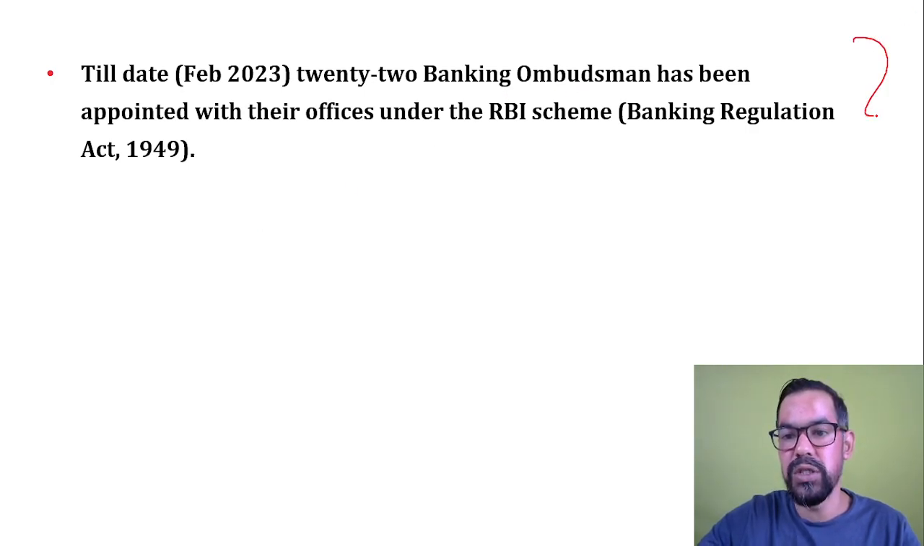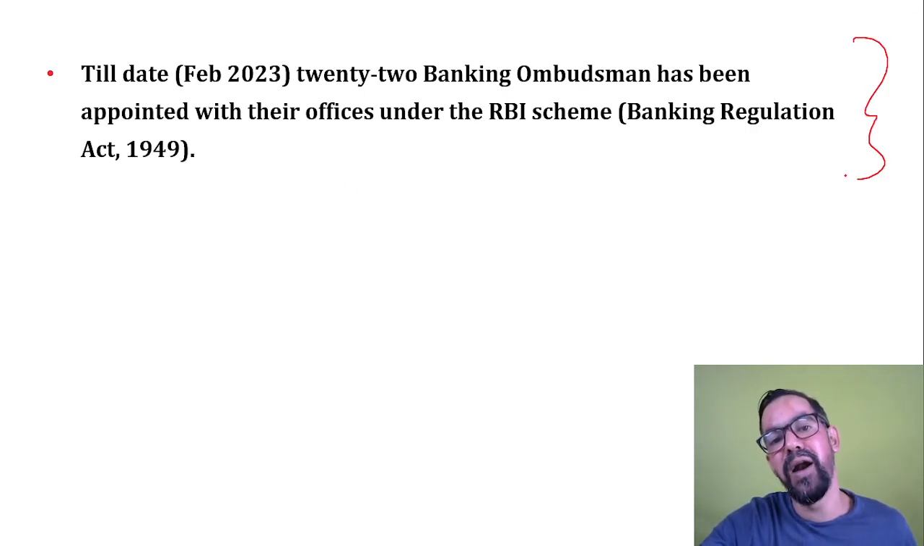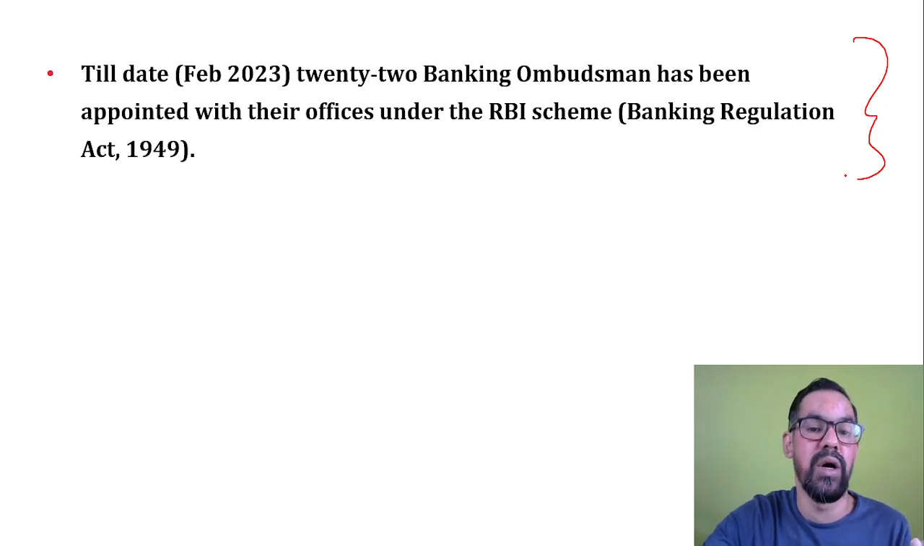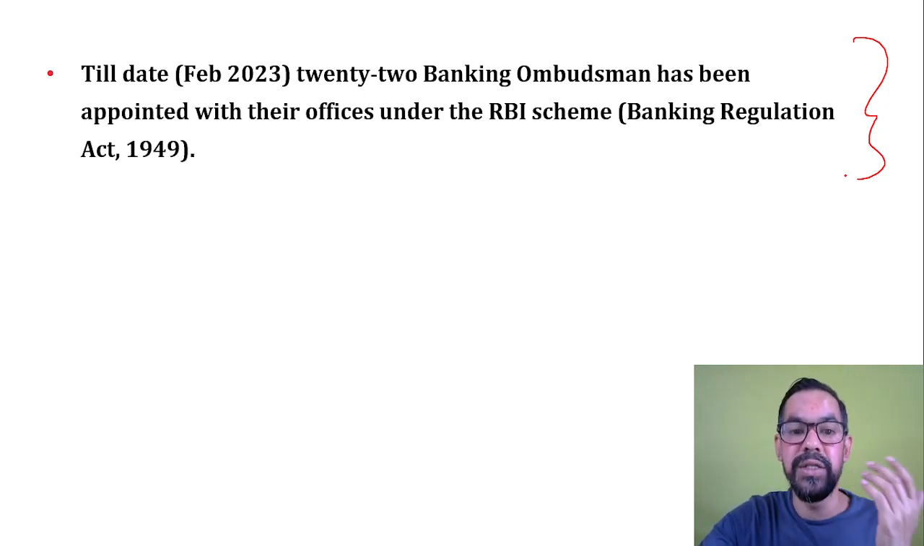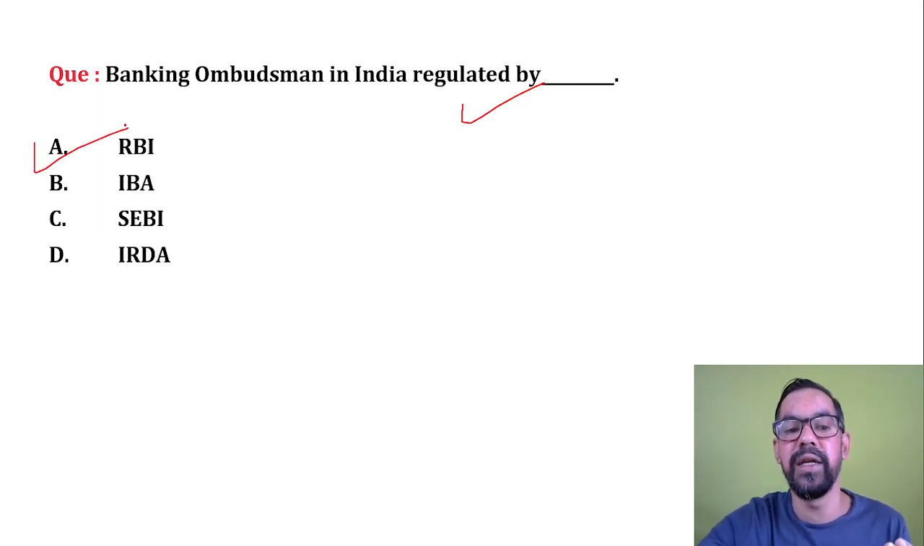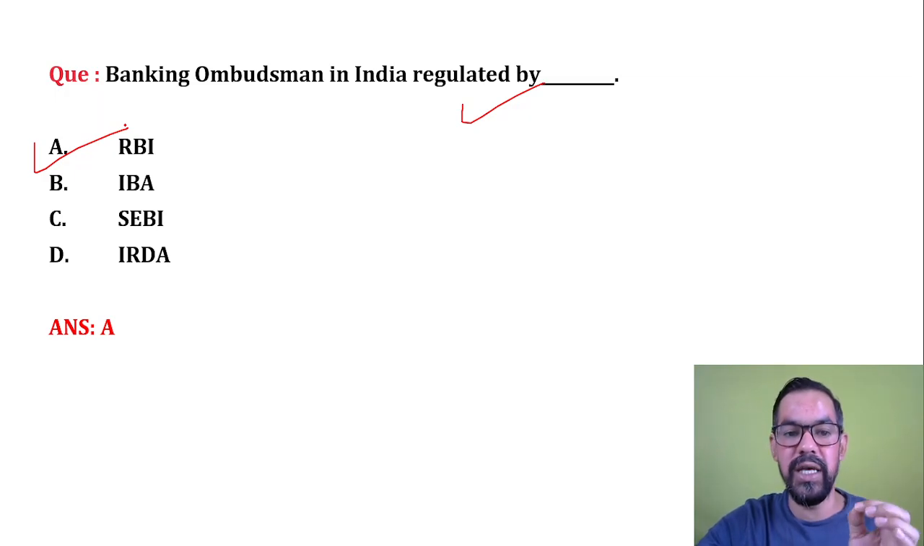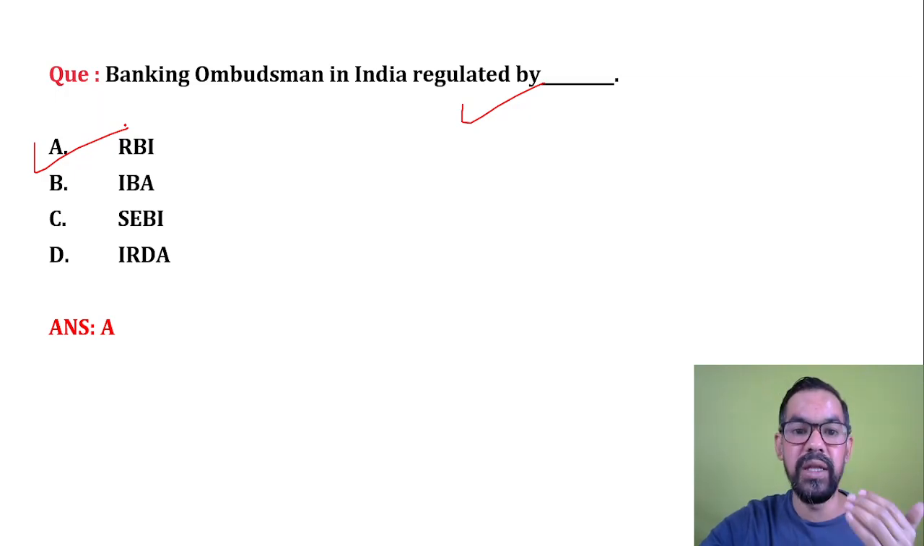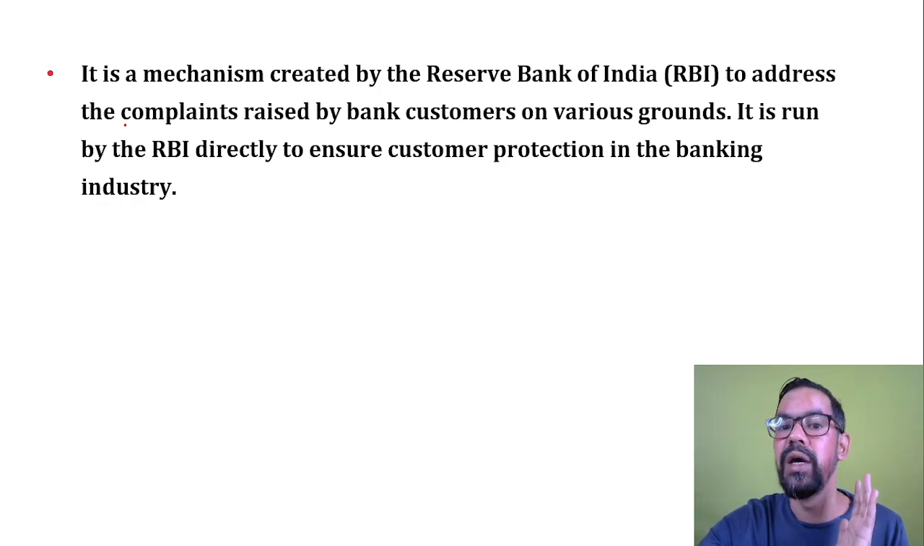Now these banking ombudsmen are part of the integrated scheme. They also take cases of NBFCs or digital transactions as well. Next one, banking ombudsman or ombudsman in India is regulated by? Who regulates or appoints these particular entities? Your answer will be RBI. These are appointed and regulated by RBI, as per section 35A of Banking Regulation Act 1949.